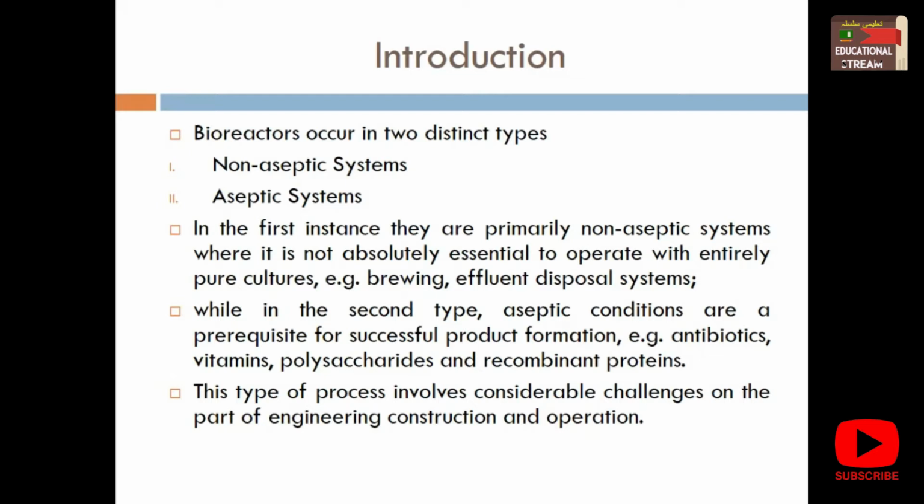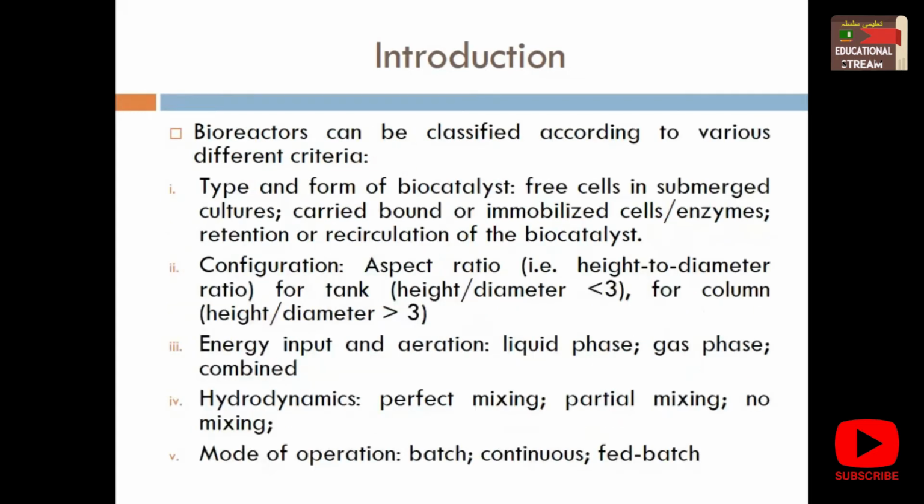You don't want foaming, you don't want contamination. So the engineering branch must focus on many things to develop such a fermenter or bioreactor. These are the two basic types of bioreactors: non-aseptic and aseptic systems.